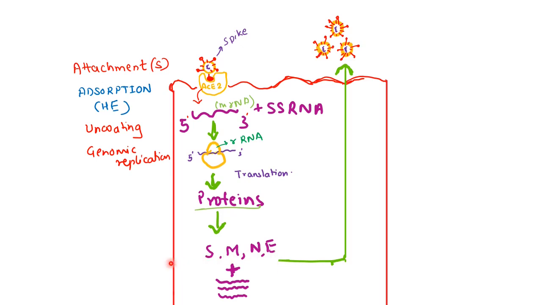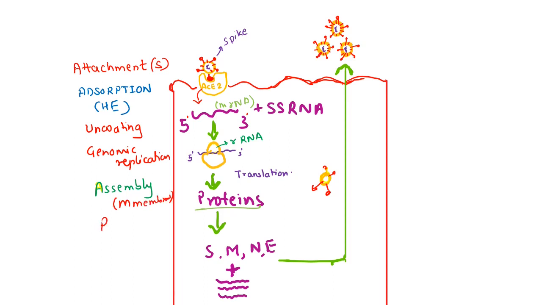These proteins are then assembled. As we have seen previously, the assembling role is played by the membrane proteins and also by the E proteins. So they are assembled to form virions, the virionic structures with spike proteins, and these virions are finally released. So assembly is mainly done by membrane proteins.